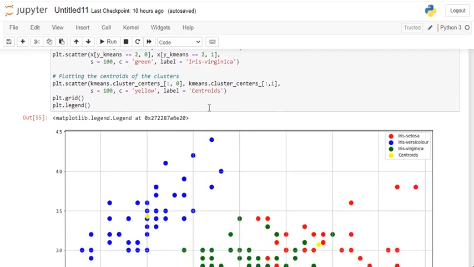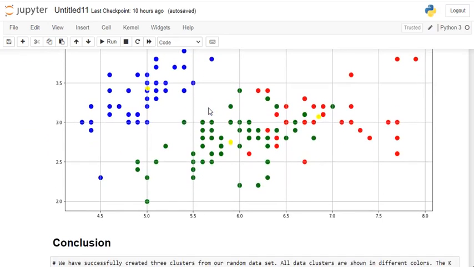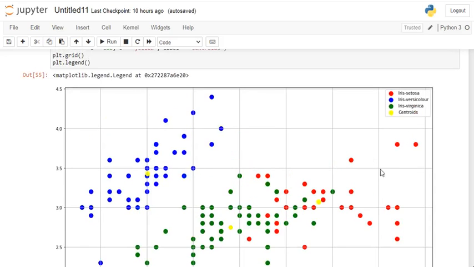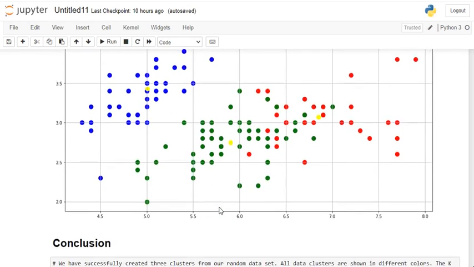Visualization of clusters. Here, this is the visualization of clusters. This is a centroid, and this is also a centroid, and this yellow one is also a centroid. And the red one represents the setosa, and the blue one represents the versicolor, and the green color is virginica.